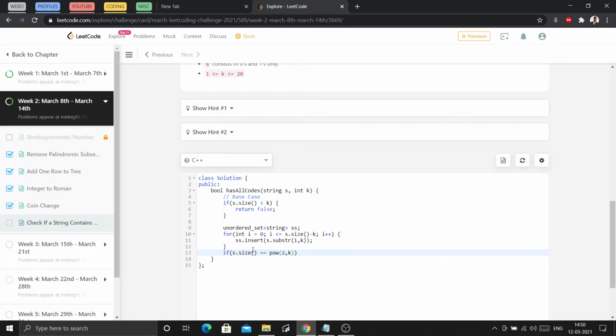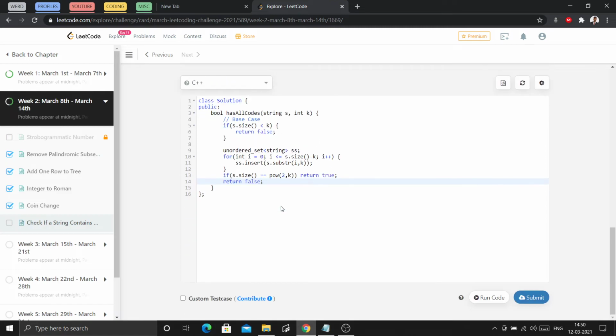If we have unique substrings equal to 2 raised to the power k, then our answer will be true, because all the codes are present. And if it fails, then I will return false. I think it is pretty clear from this.